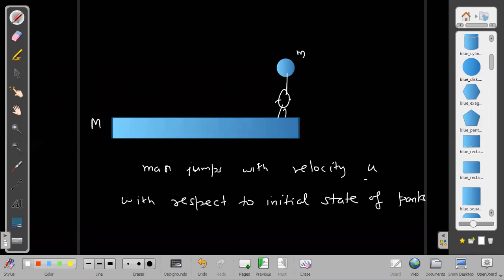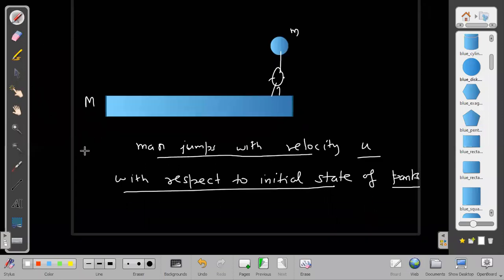Now it is a different thing. With respect to the initial state of plank, what does it mean? Is it the final man's velocity, or is it the relative velocity of man with respect to plank? It is neither, because what do we mean by relative velocity? Let us say man is number 1 and plank is number 2.